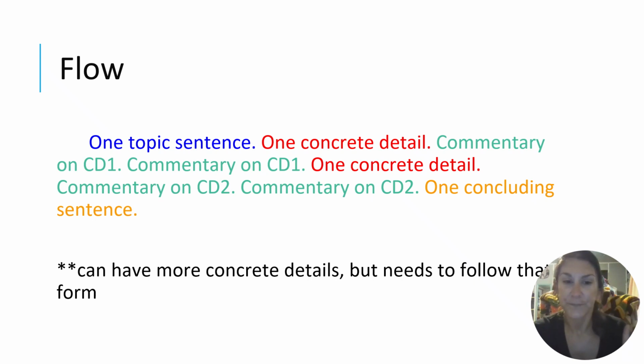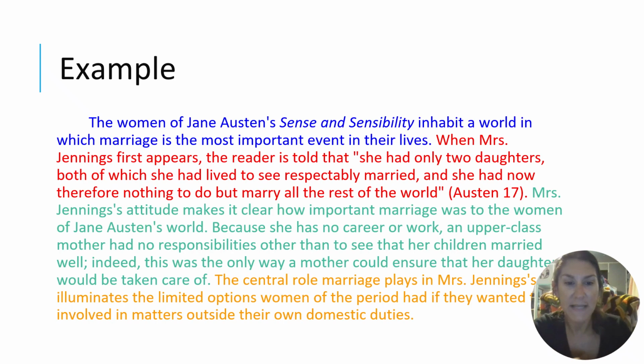So make sure that your paragraph is usually around at least 8 sentences. You can have more concrete details, but it does need to follow this form. When writing the commentary, I like to ask, how does this quote or concrete detail support the topic sentence, and why does it support the topic sentence?